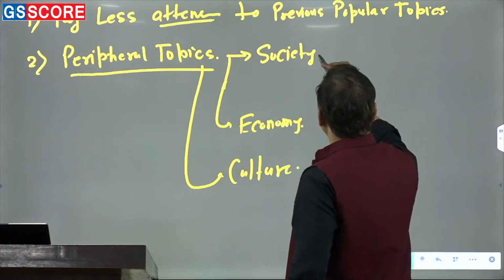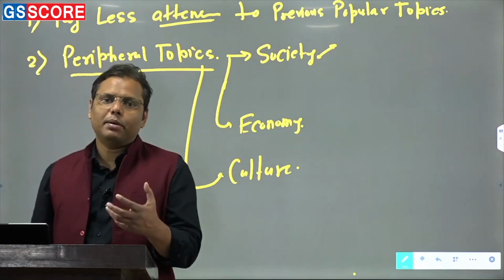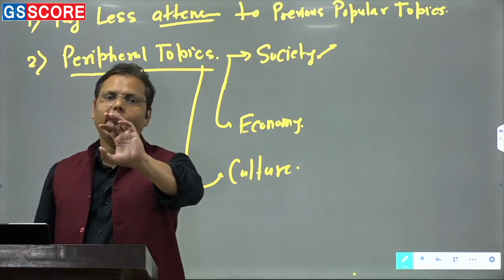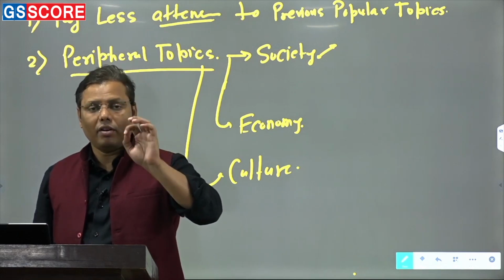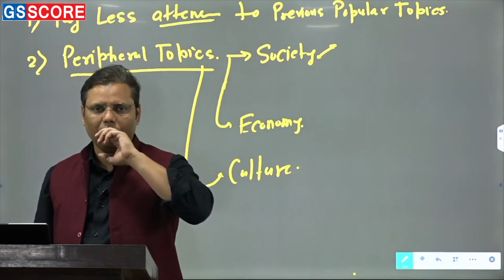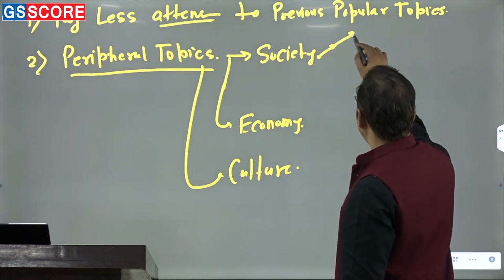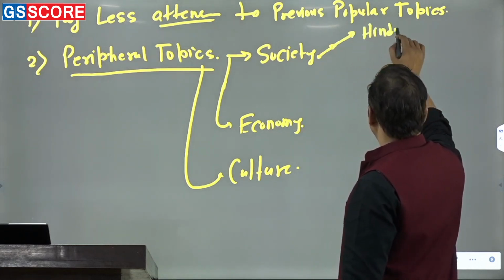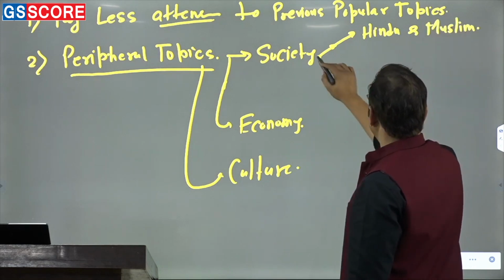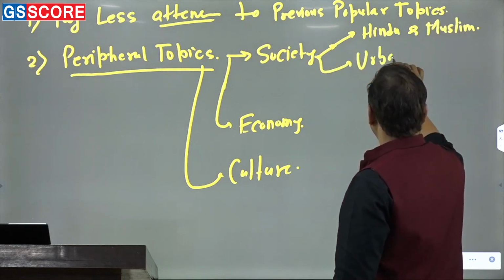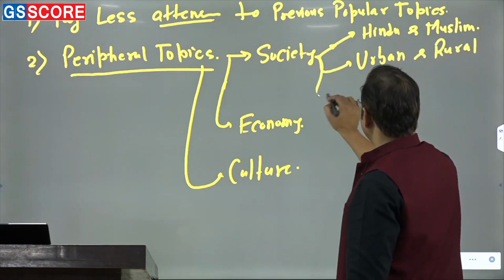Now, when it comes to society, always divide the society in multiple parts. And frankly speaking, if you have followed this format, that would be quite helpful for you. What are they? When it comes to society, one division will be Hindu and Muslim society. Another division is the urban and rural society, right?